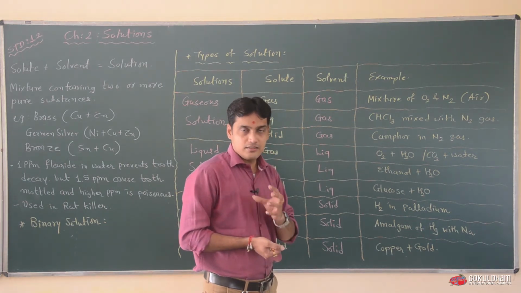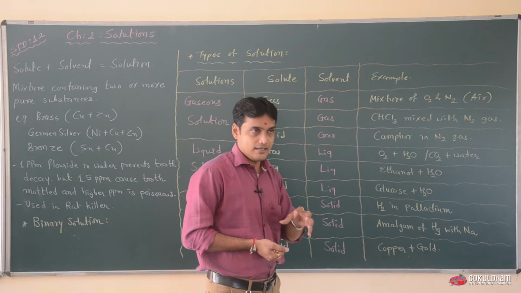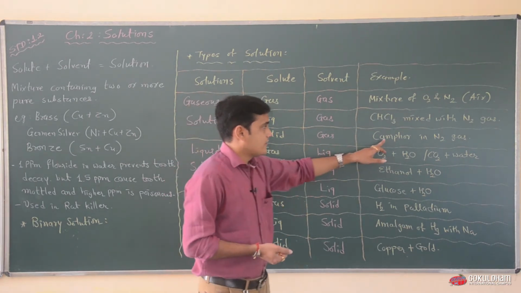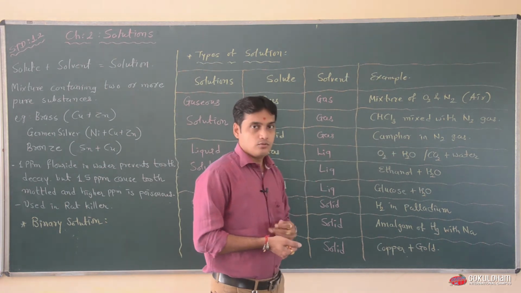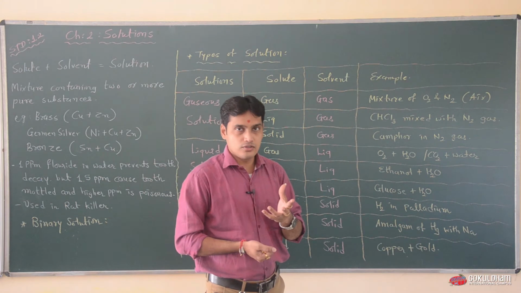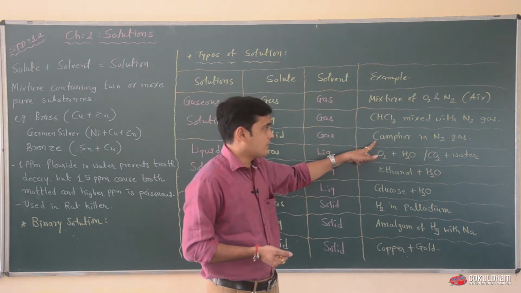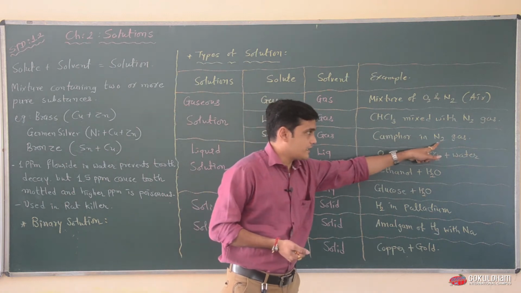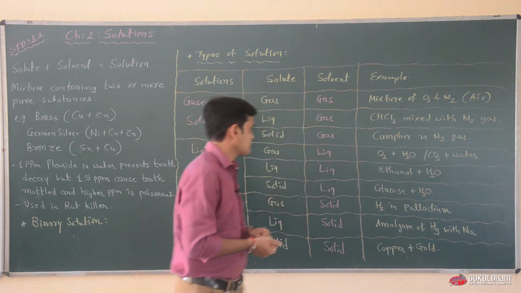So we can say a mixture of chloroform and air. Solid and gas: camphor in N2 gas. Camphor evaporates in air. So this is an example of solute taken as solid and solvent taken as gas.